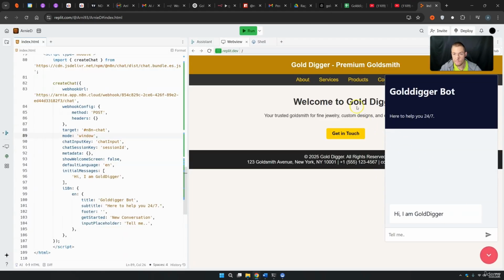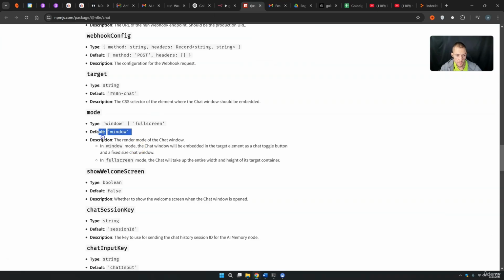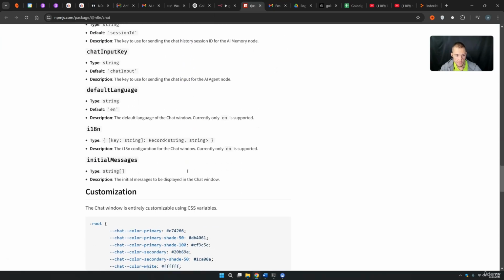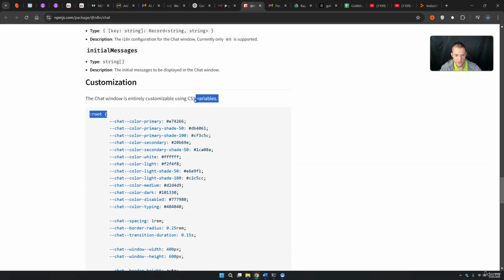And there we are. But you see, you can do a lot more. And here you always have the whole documentation. Some of the coolest stuff comes down here, the CSS variables.